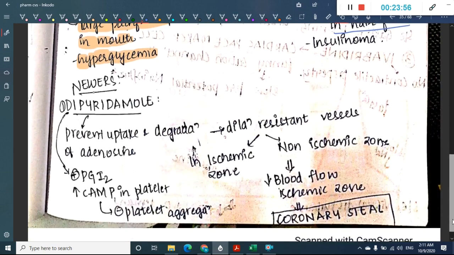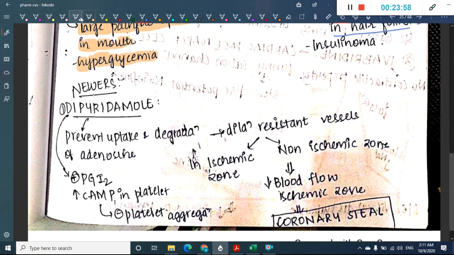Now let us learn some points about newer drugs. There are some newer drugs which have been added to the anti-anginal class of drugs. One of them is dipyridamole. What does dipyridamole do? It prevents the uptake and degradation of adenosine.